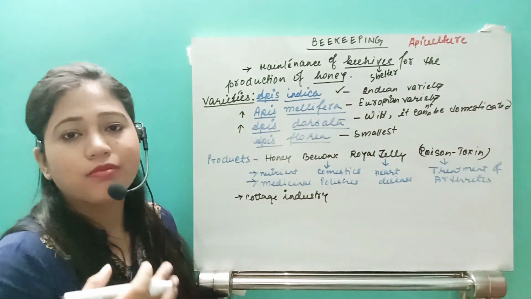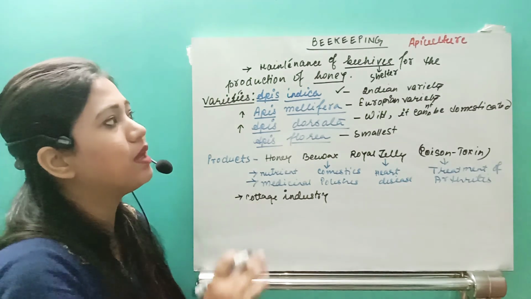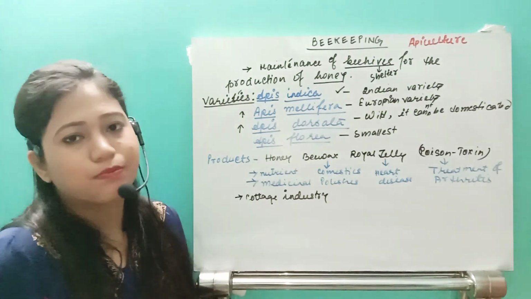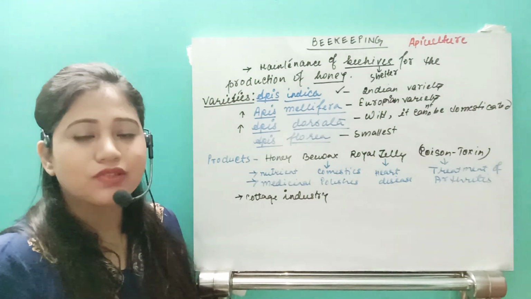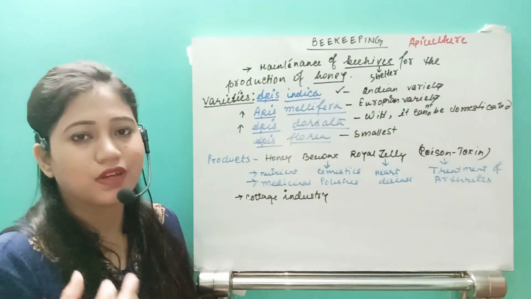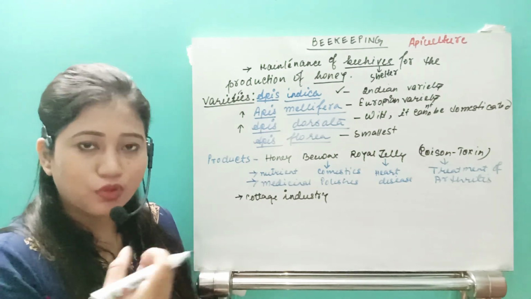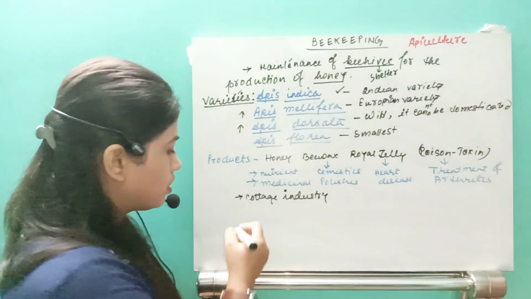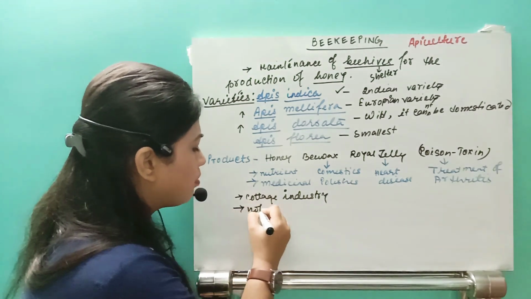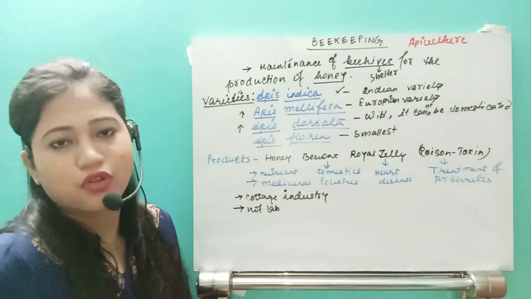From the time of human civilization, even then beekeeping, apiculture was practiced, because in that period the honeybees were the source from where the sweet, sugary content was extracted. It is not labor intensive, that means too much manpower is not needed.